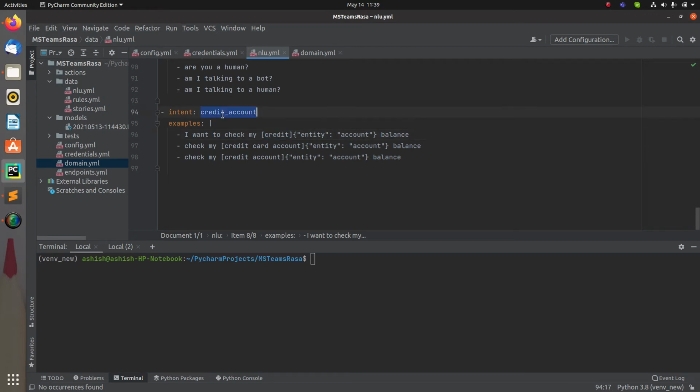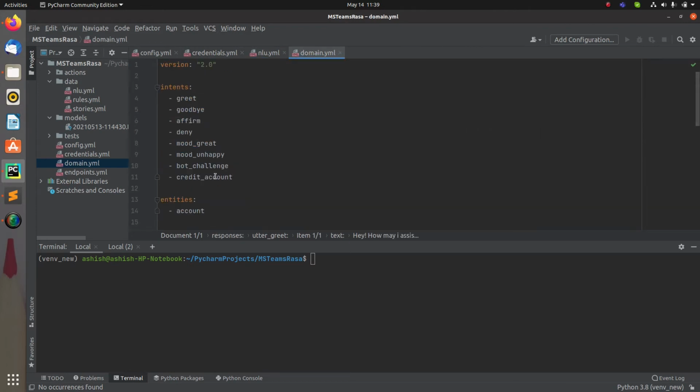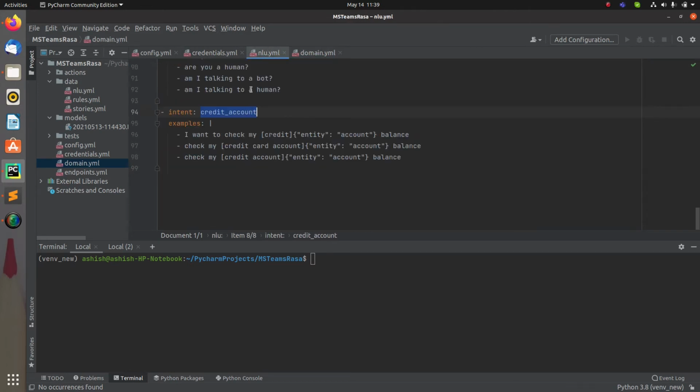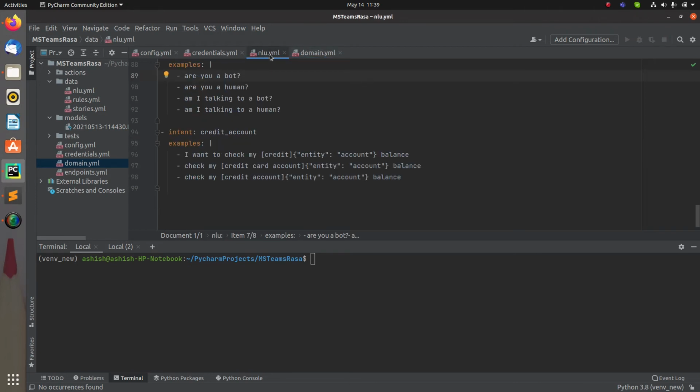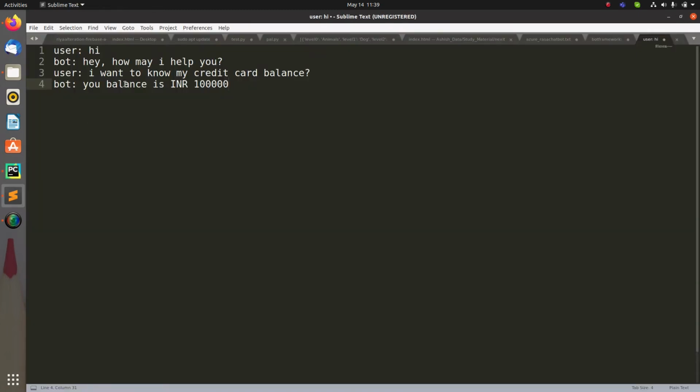So first of all, you have to add this credit account inside the domain.yml. You can see I have added that. Similarly, you have to add the entity, so here also I have added the entities. This is the account. Now let's try to run this. Okay, first of all, I have to create a story for this as well, right? Now, as per this, I have added this. After that, I want the bot to reply, your balance is 1 lakh rupees, right? So this is what I want to do right now.